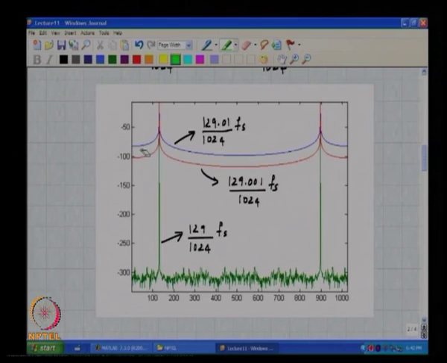By the way, the FFT is just a fast way of computing the discrete Fourier series coefficients, okay. So, this is nothing but an FFT plot. So, we know now, because we have run the experiment, that these are nothing but artifacts of the FFT.